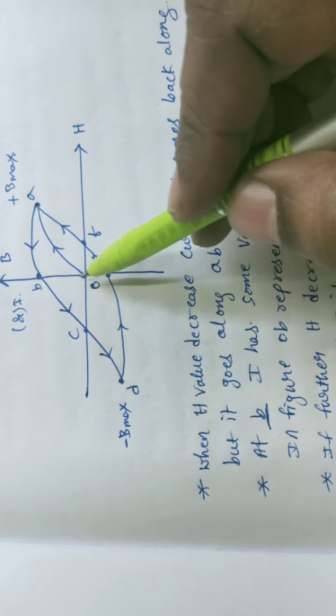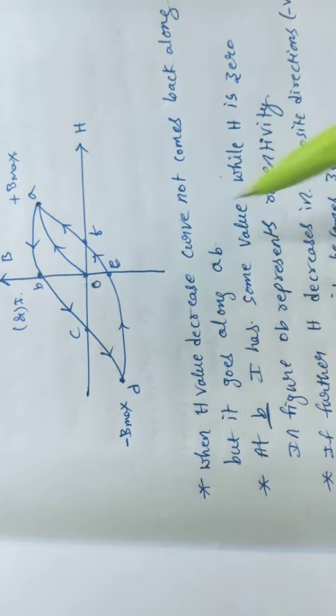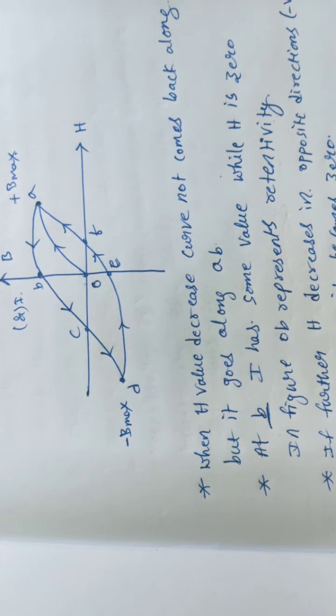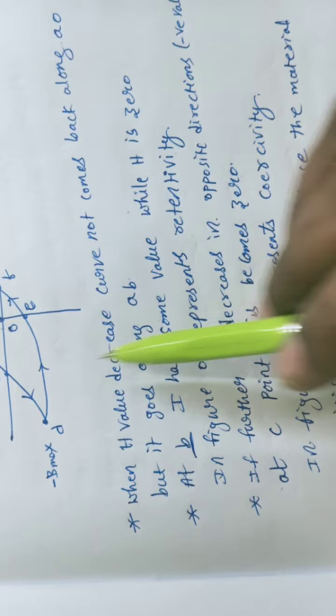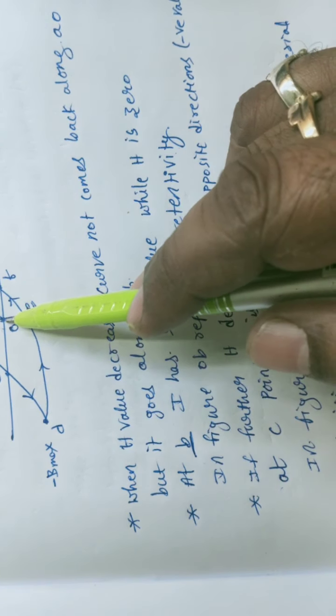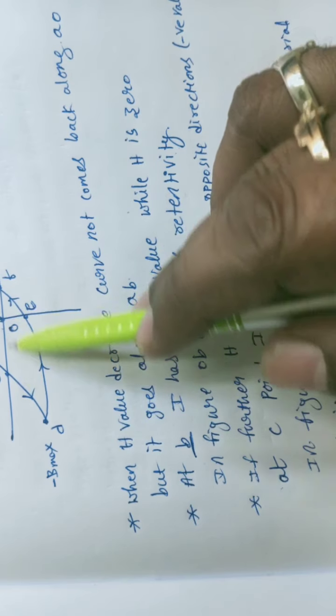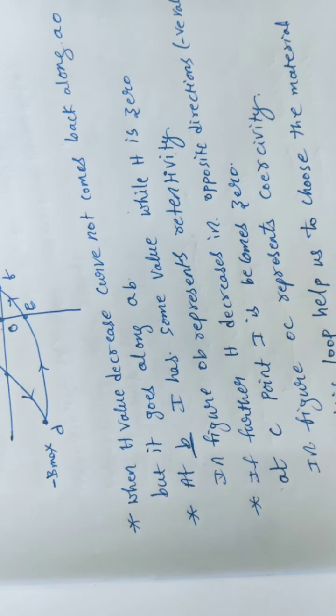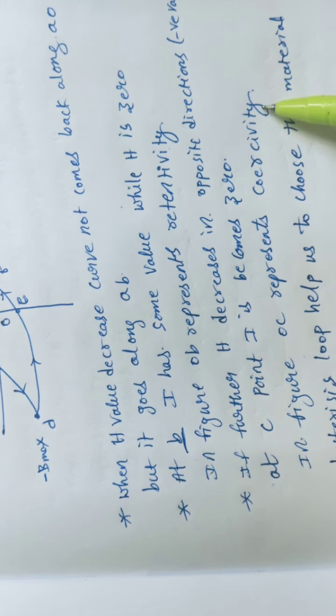So in the figure, this OB represents retentivity. If H further decreases in the opposite direction, or in negative values, at C, I becomes 0. So OC represents coercive force or coercivity. So in the figure, OC represents coercivity.